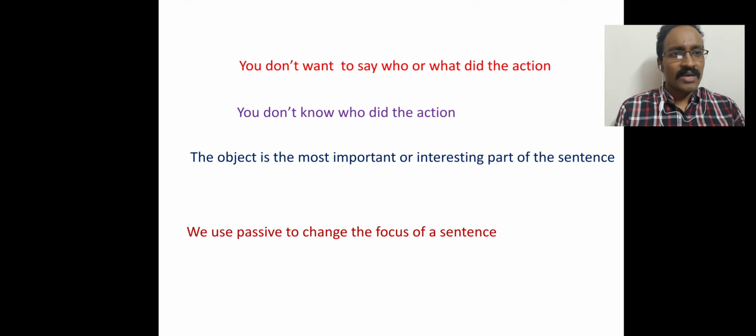And in your syllabus entitled the transformation of sentence, we face this topic, that is voice change, and sometimes we have to change the sentence from active to passive and sometimes from passive to active. So we are going to discuss elaborately some rules of changing voice from active to passive or from passive to active.